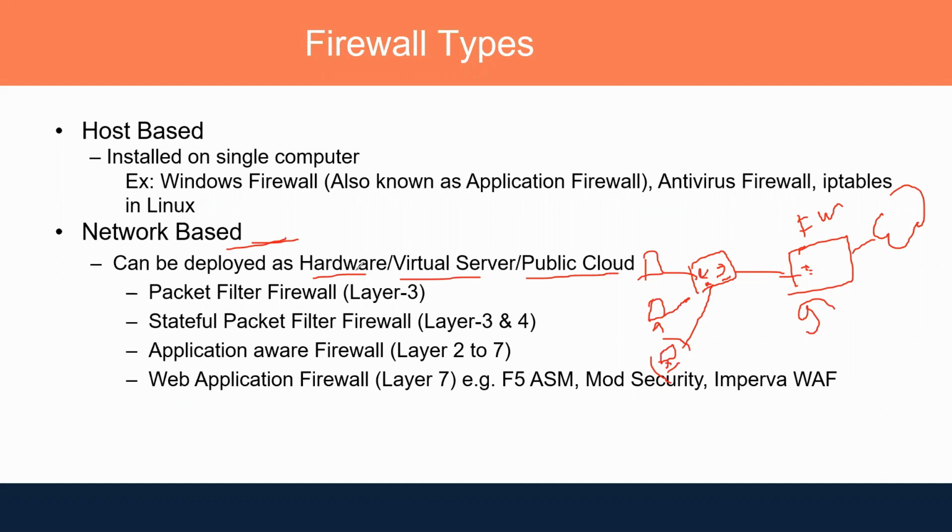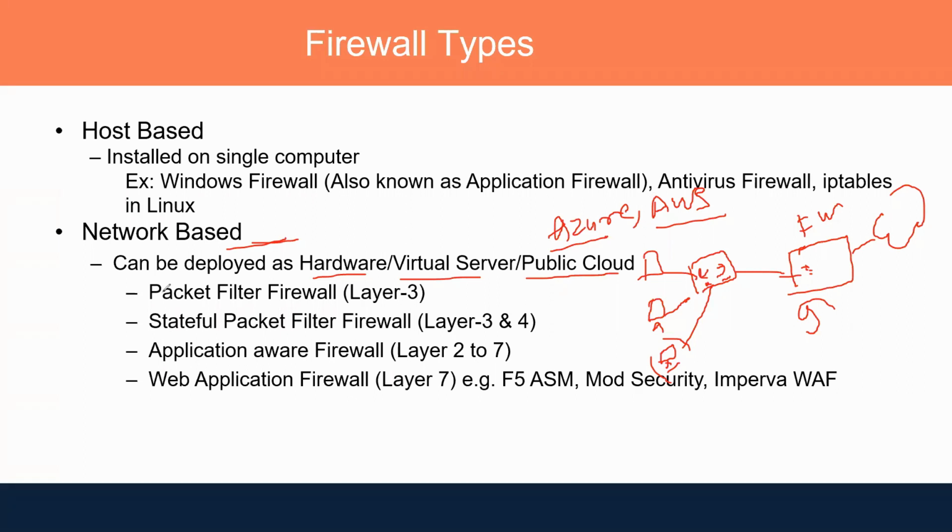That's a hardware firewall. Then a virtual firewall you can deploy on VMware, or on the public cloud. If you are using Azure or AWS, you can deploy the firewall there. So if your data center is on Azure or AWS over the cloud, yes, you can deploy the firewall there as well.